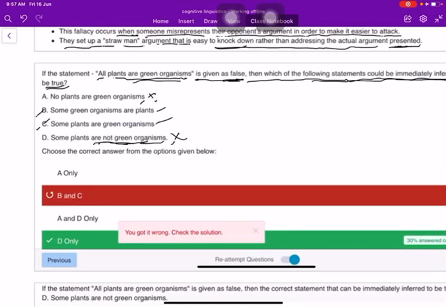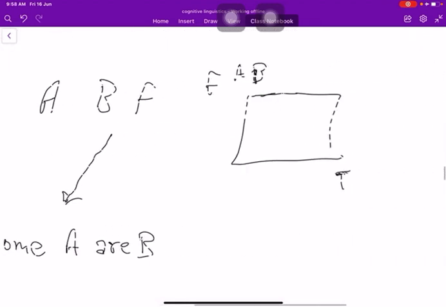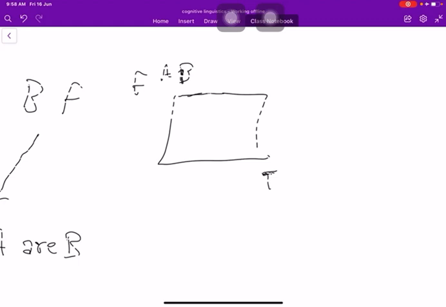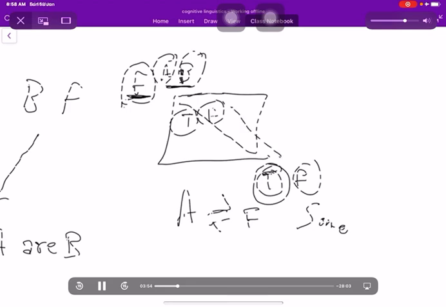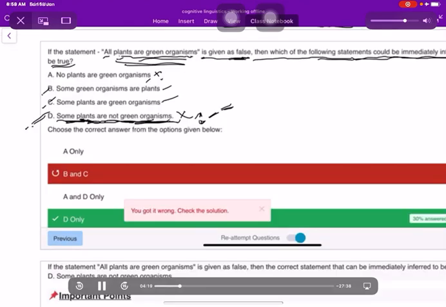Some plants are not green organisms. Okay, this is correct, and this is the reason why it's correct. So in contradictory relation, if this is said to be B is false, then what this says is that some A are not B organisms. Okay.